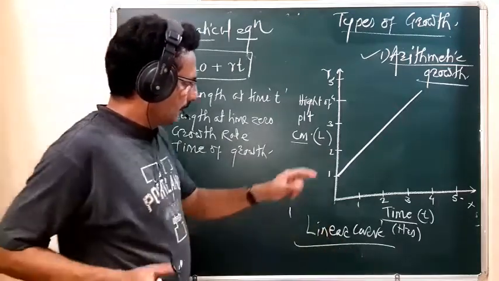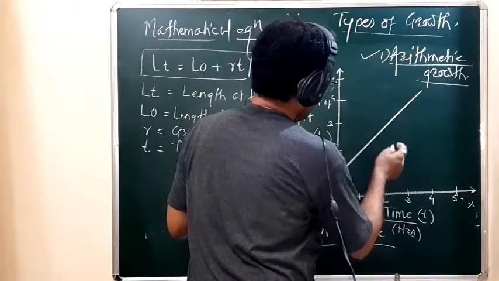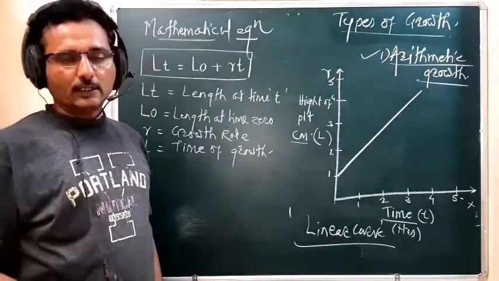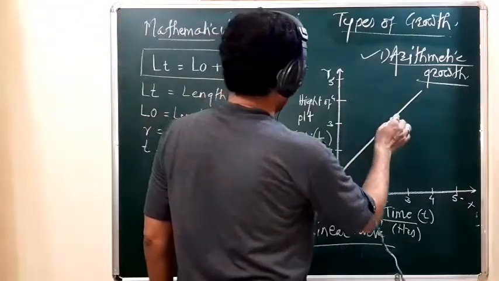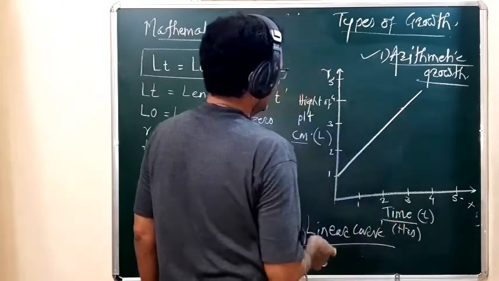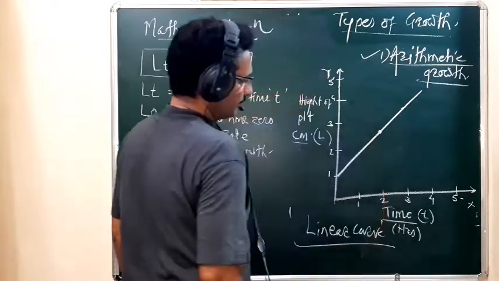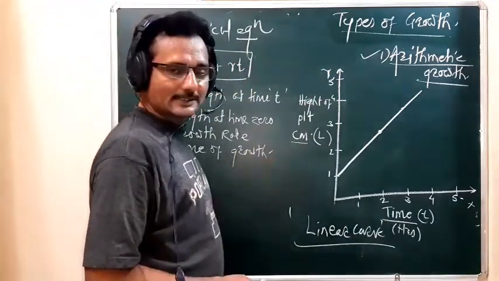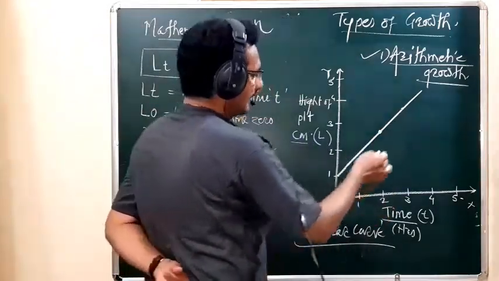Suppose here in this linear curve, we can use 2 points to find out the actual growth rate. Suppose these are the 2 points. This is the first point, and this is another point. Then draw a perpendicular on the x-axis and y-axis. First draw the perpendicular from these 2 points on the x-axis.